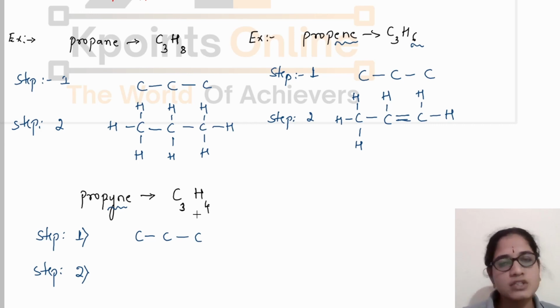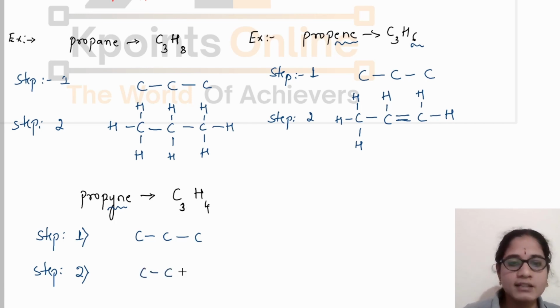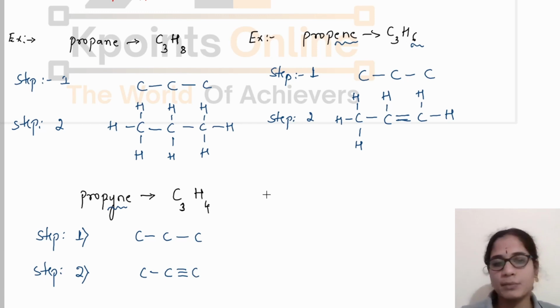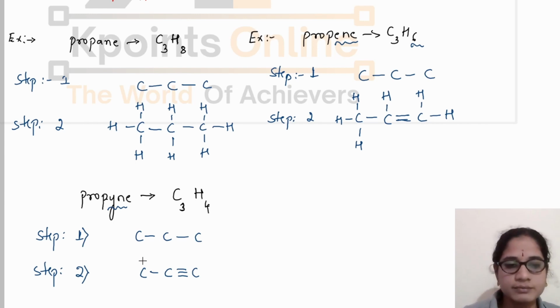And by seeing the formula also we can understand there is one carbon-carbon triple bond. So I will write one carbon-carbon triple bond. Now satisfy the remaining valency of the carbon atoms. There are 4 hydrogens here. We have to write 4 hydrogen atoms for this structure.